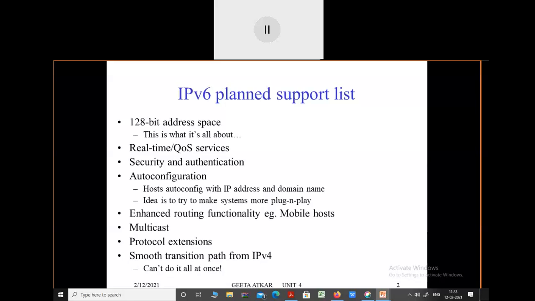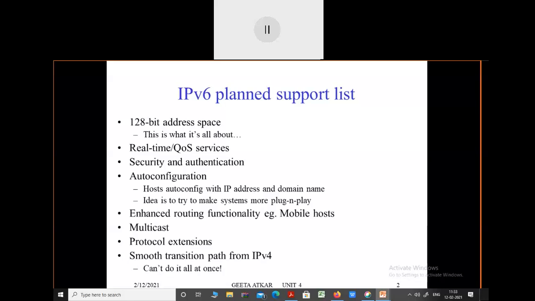The data must be sent by the authorized user, and it must be received by the authorized user. So that is authentication which is provided by using this IPv6. Therefore it is more secure as compared to IPv4. And the next feature of this IPv6 is nothing but the auto configuration.